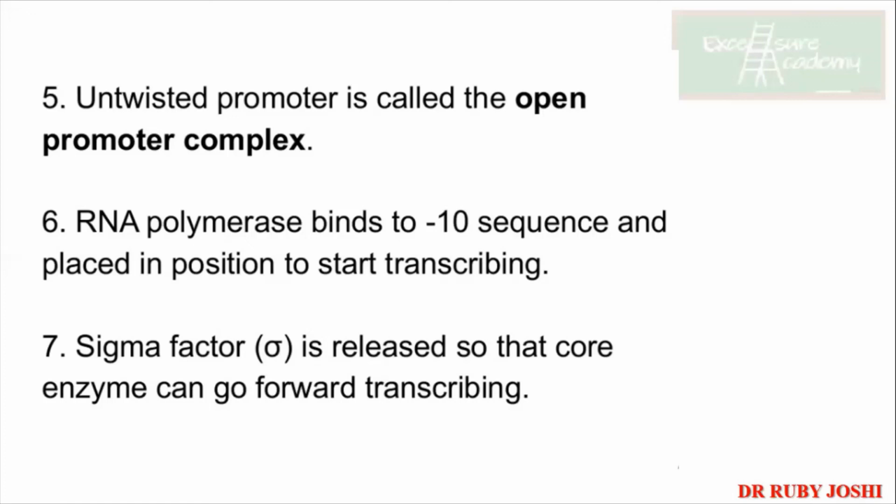Then you have got different types of sigma factors. So depending on the type of sigma which is bound, that particular gene will be transcribed. For example, I don't know how much you guys are able to grasp, but if I say that the sigma factor is 42, it is named that way. So it means that it is giving instruction to the RNA polymerase to transcribe genes which will help the bacteria to tolerate the temperature of 42 degrees Celsius.